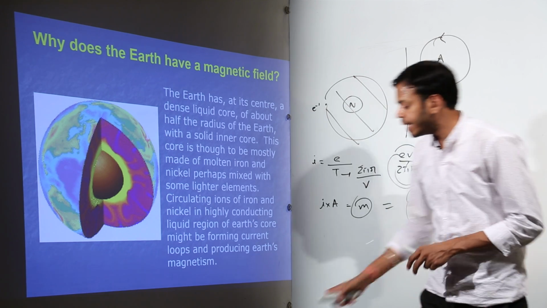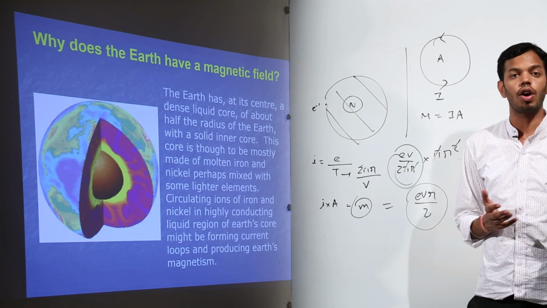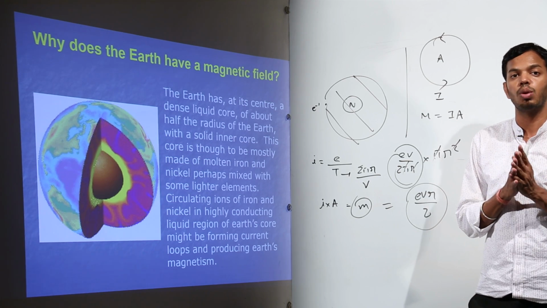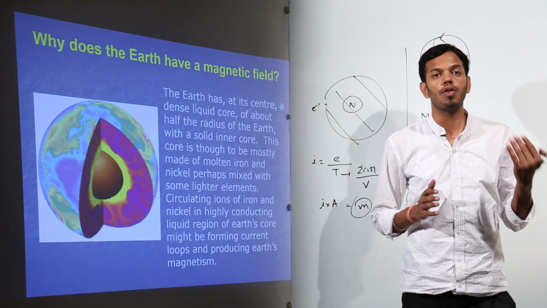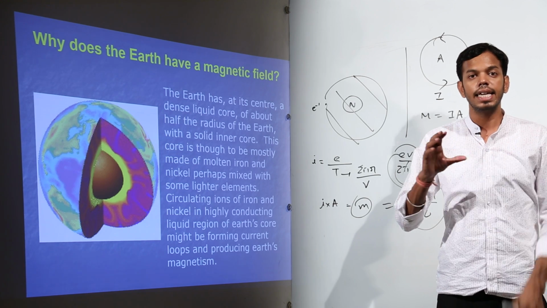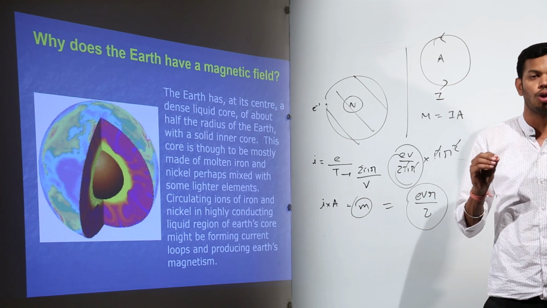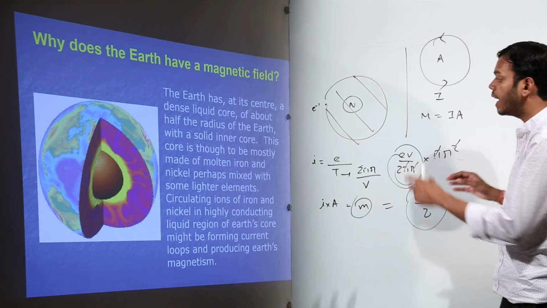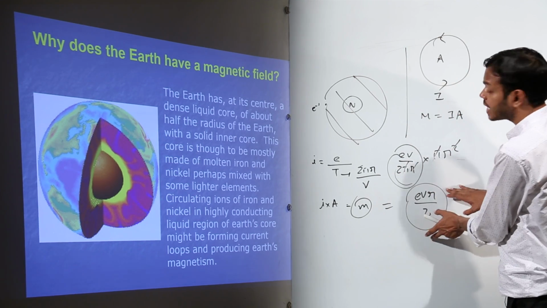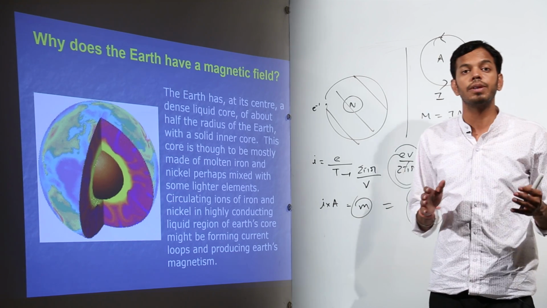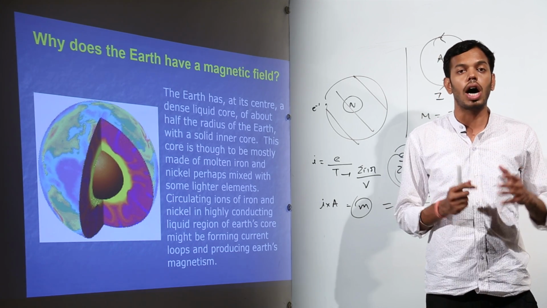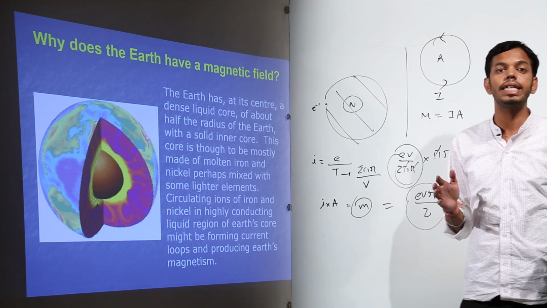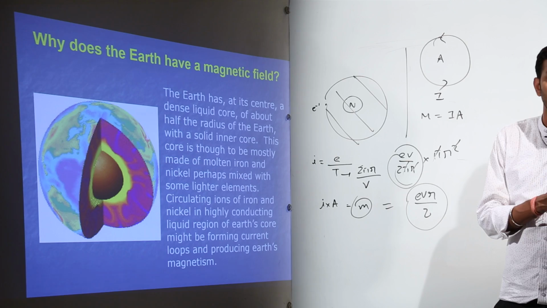That means there are so many electrons which are revolving about a nucleus. That shows us there will be some magnetic moment associated with the combination of all those magnetic dipole moments, and hence it makes a dipole, very, very small though, but it makes a magnetic dipole there. Now we are talking about only one atom. Consider everything is made up of so many atoms, so how large would that overall magnetic dipole moment be if all the individual magnetic moments are combined together.